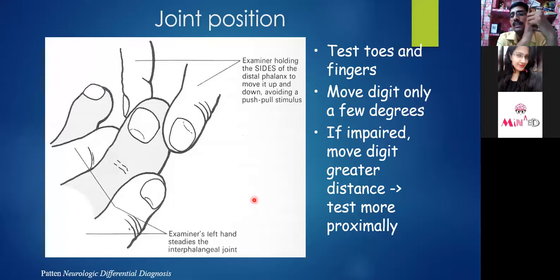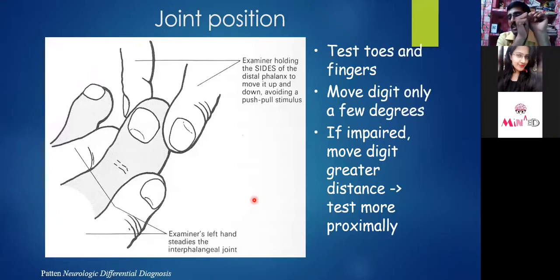So first of all, I will do one thing. I'll ask the patient, now, tell me in which position your finger is. So the patient will tell you, is this flexed or is this bent or not bent. You can ask the patient in another way: initially the patient has the fist like this, then you will make it open.